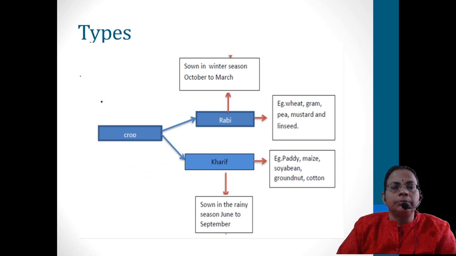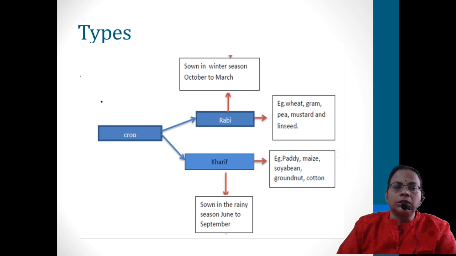Based on the season, because in each and every part of our country the seasons are very different. In the northern states, the season will be different, and in Kerala, the season is of a different type. So based on the type, the crops also will be varying. Broadly, crops are divided into two types, that is Rabi crop and Kharif crop.